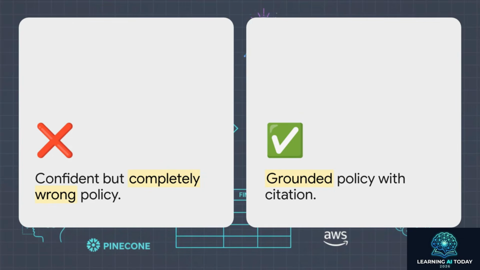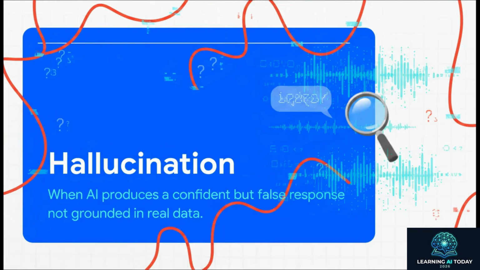Now, both of these outputs might use the exact same foundational model under the hood, but the architecture behind them is completely different. To get that factual, grounded result, you generally have two paths: RAG or fine-tuning. And honestly, picking the wrong one right out of the gate is going to cost you serious time, money, and credibility. But before we can fix it, we have to clearly define the enemy here: hallucination.